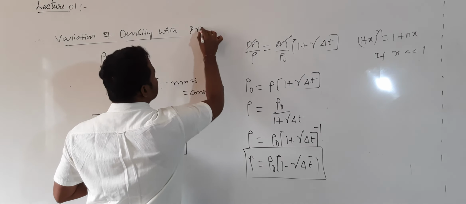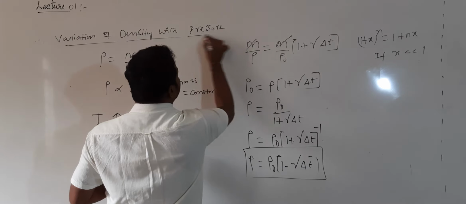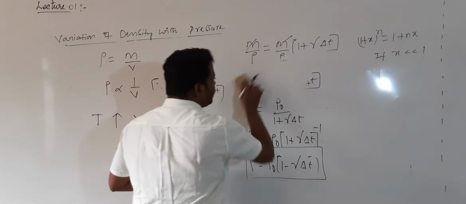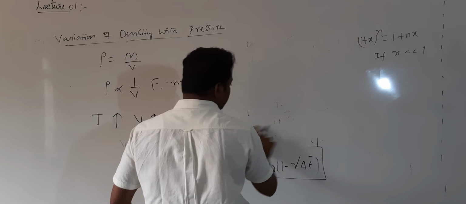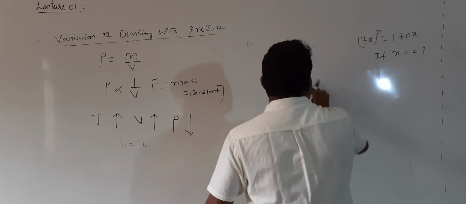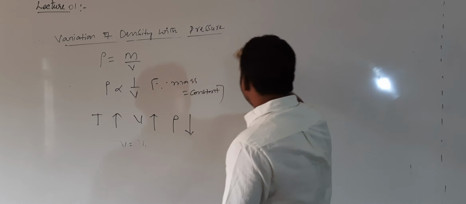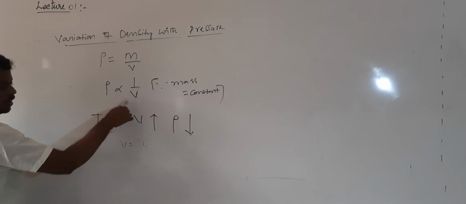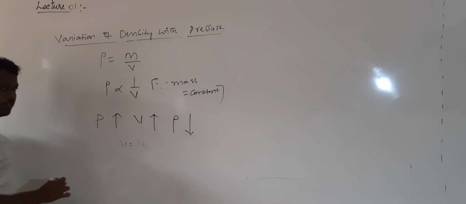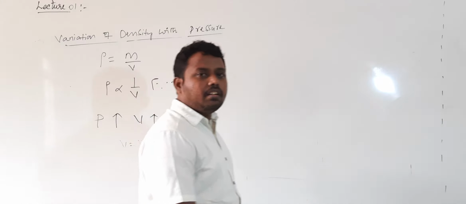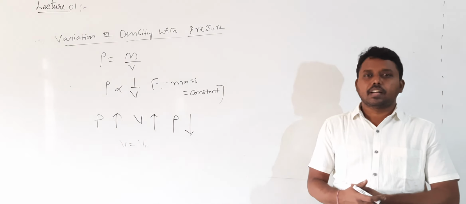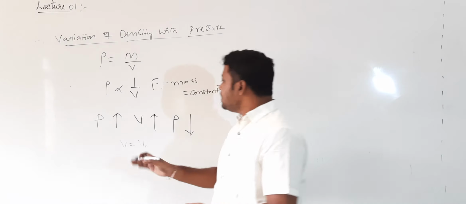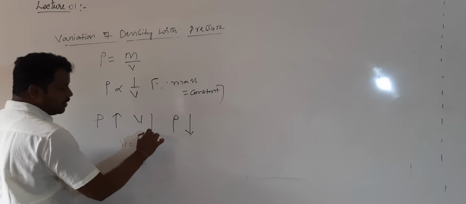Variation of density with pressure. So here also, how does density change with the pressure? To know this, let us see density is mass by volume. When mass is constant, density is inversely proportional to volume. Here with pressure, according to Boyle's law, at a constant temperature, pressure is inversely proportional to volume. Correct? When temperature is constant, when volume increases, pressure decreases. When pressure increases, what happens to volume? It will decrease.